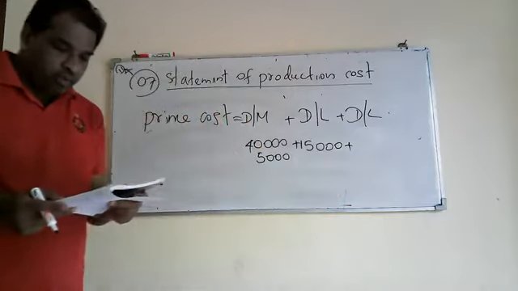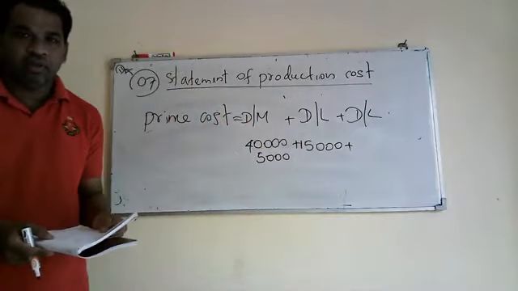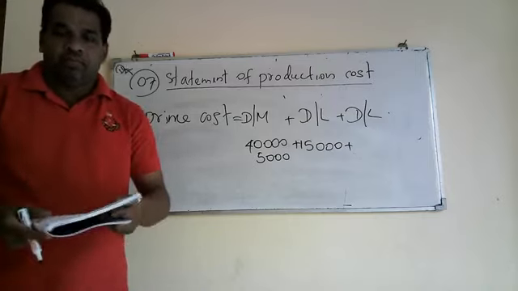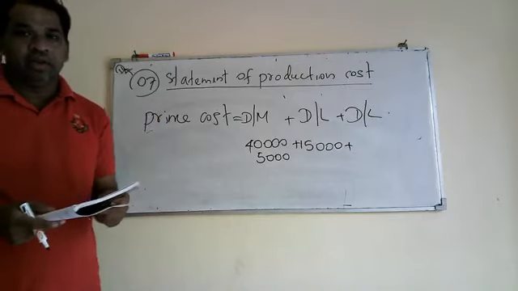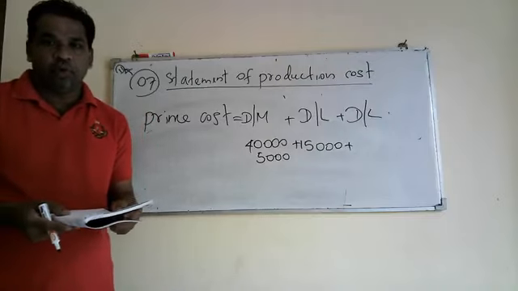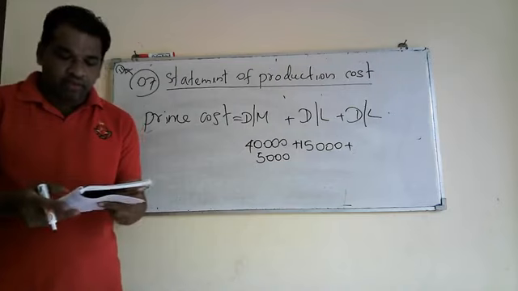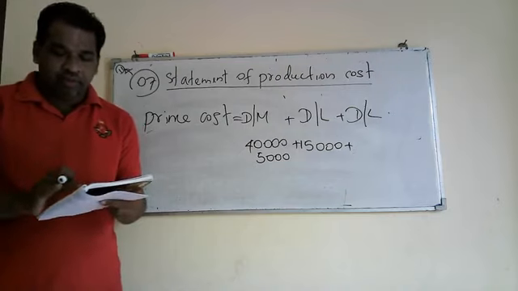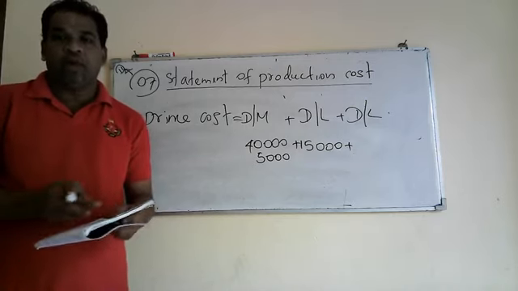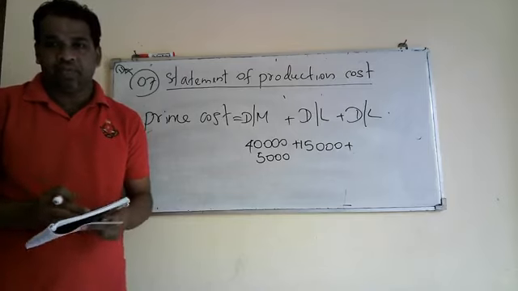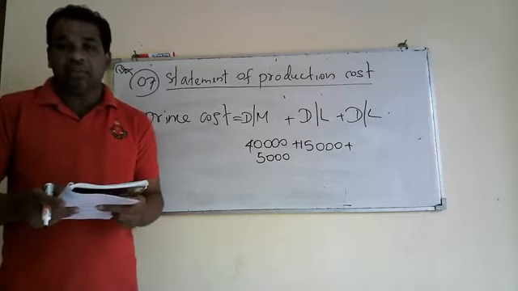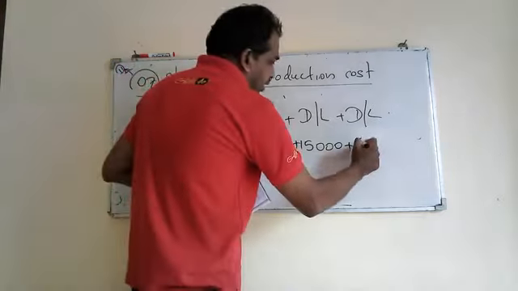Okay. Then again you are given royalties. I explain what royalty is. Royalty paid to the author of a book is direct other cost. Right. If you want to do A-level accounting, then we will explain further regarding royalties. I just gave you an idea about royalties. Here you are given royalties paid to the author 150 rupees each for 100 books. That means if they produce one book, then they have to pay 150 rupees to the author. Here they have produced 100 books, then 100 into 150, it will be 15,000 rupees. It comes under direct other cost.